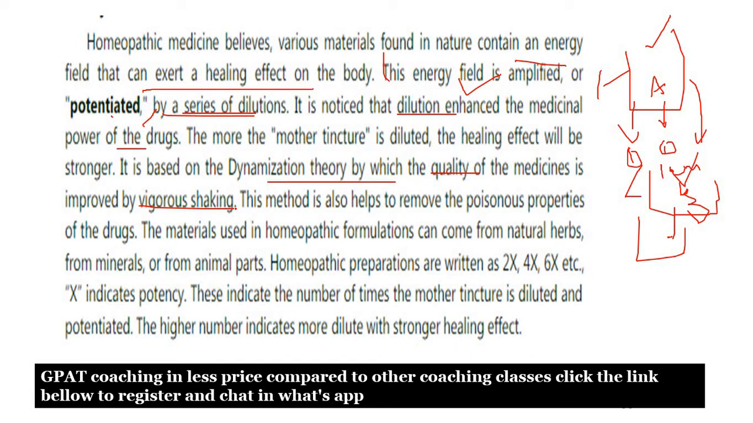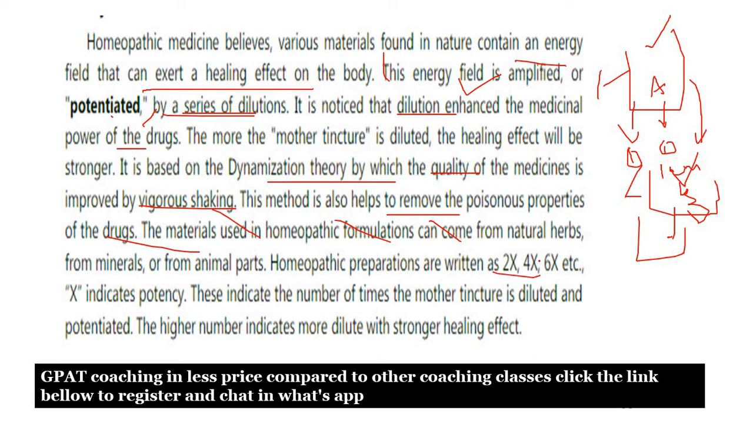This method also helps remove the poisonous properties of the drug, and the materials used in homeopathy formulations come from natural herbs and minerals. That means in the homeopathy system, we take the drugs from natural sources and herbs. For example, in homeopathy preparations, you see potencies like 2x, 4x, 6x.